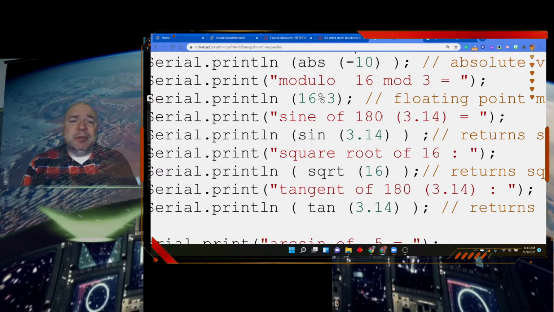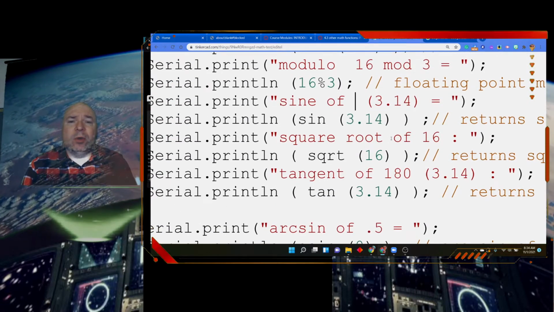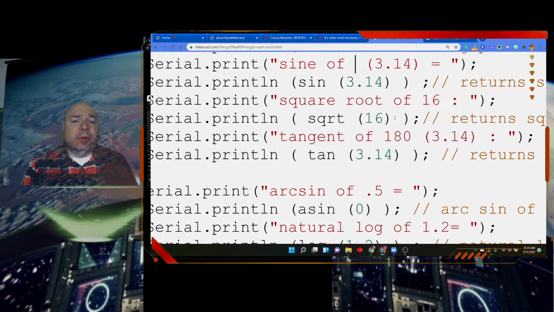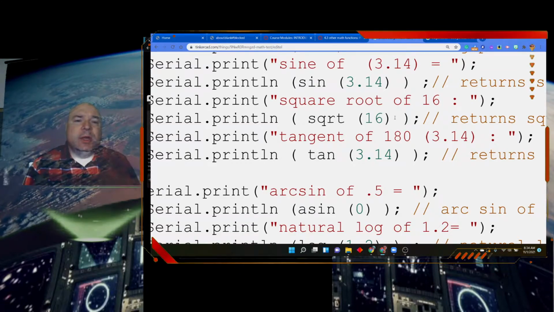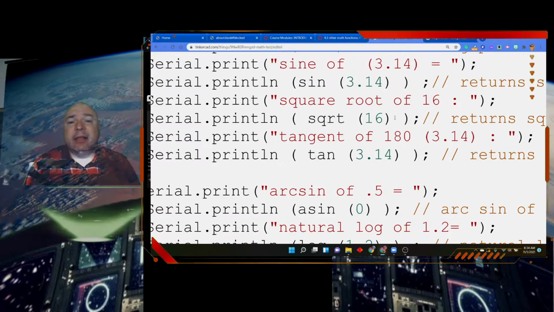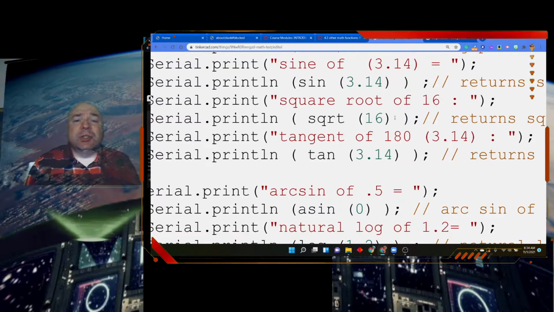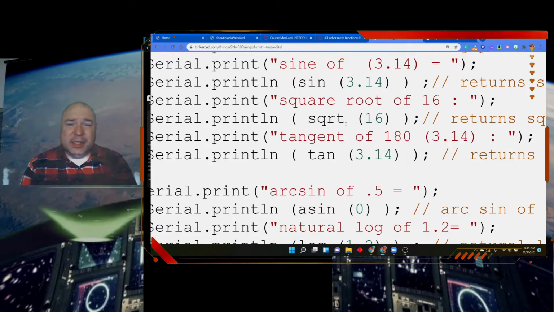Here's another example of a trig function. Sine, of course, 180. We're going to do it as 3.14, so that's pi. The square root. You should all be familiar with square root. What times what will equal 16? And again, you see how it is taking an integer value. It could actually do both, an integer or a double. The abbreviation for square root is a little weird. It's SQ for the square part and then RT for the root part. So SQRT.